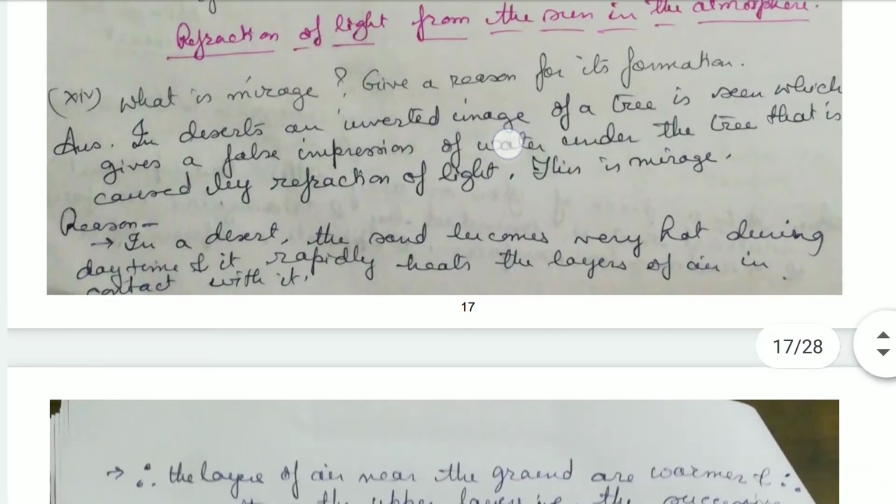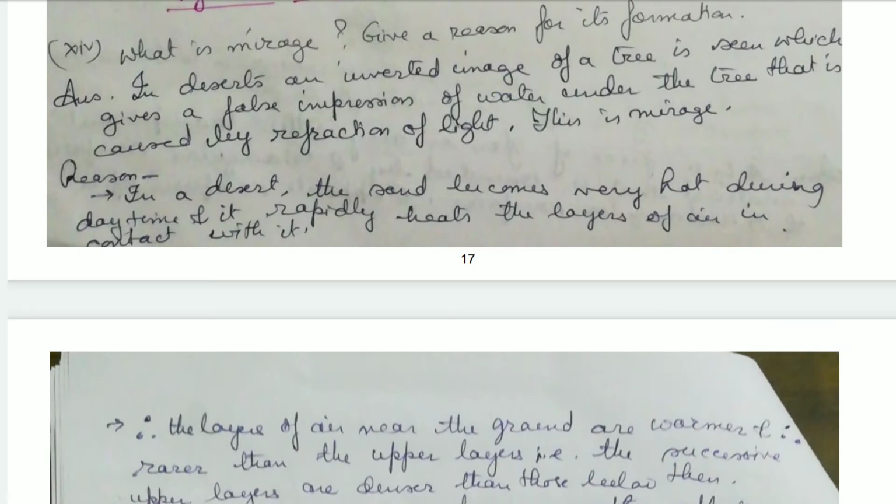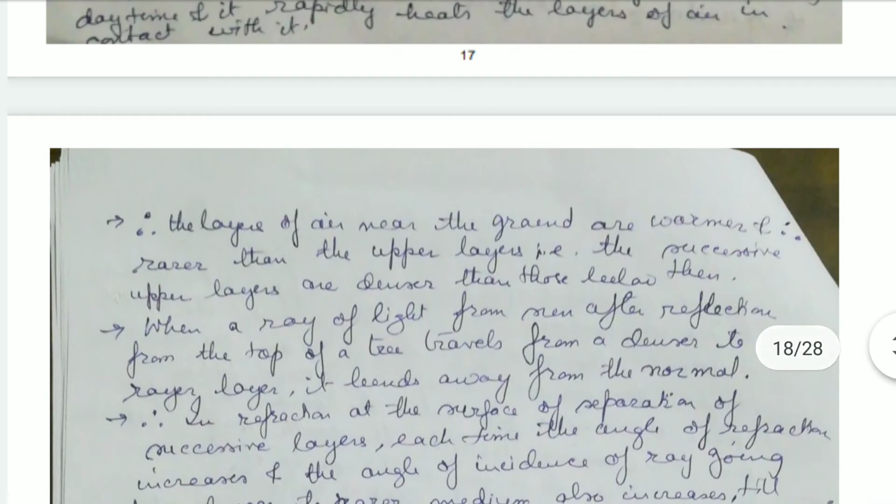What is the reason behind it? In a desert, the sand becomes very hot during the daytime. So it rapidly heats the air near the sand layer, and that layer of air becomes rarer, less dense. The layers above, far away from the ground, become denser because they are colder than the layer near the ground.